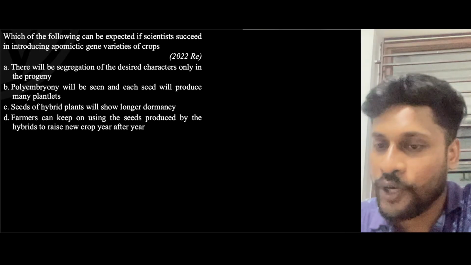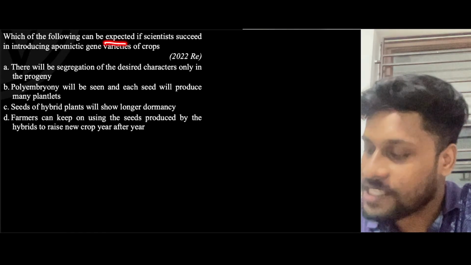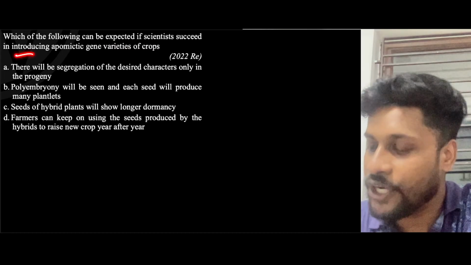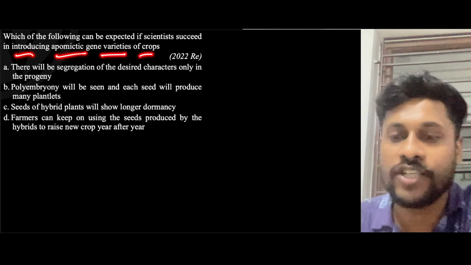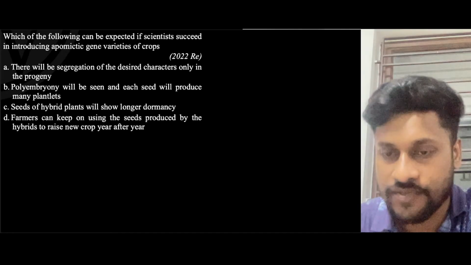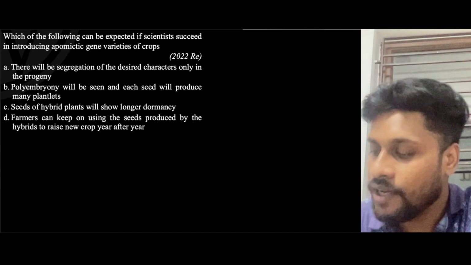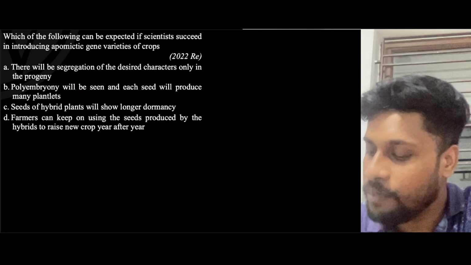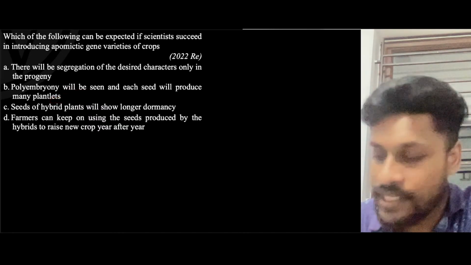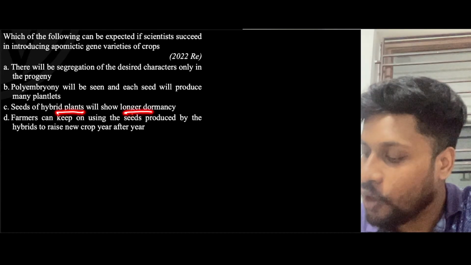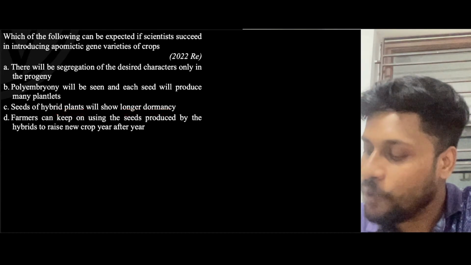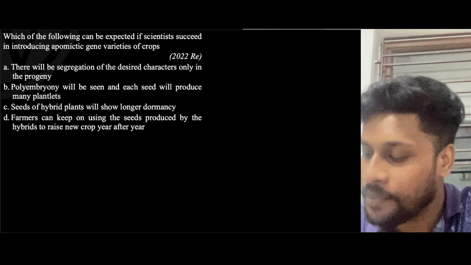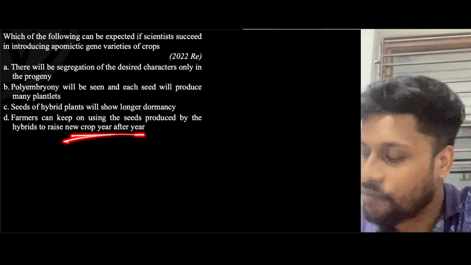Which of the following can be expected if scientists succeed in introducing apomictic gene varieties of the crop? Yeah, very good, guys. B is the answer. Now, option A: there will be segregation of desired characters only in progeny. Polyembryony will be seen and each seed will produce many plantlets. Seeds of hybrid plants show longer dormancy. Farmers can keep on using seeds produced by the hybrids to raise new crops year after year.